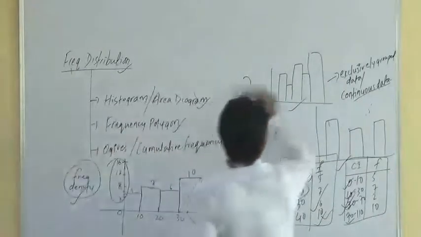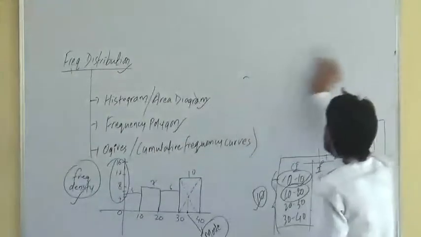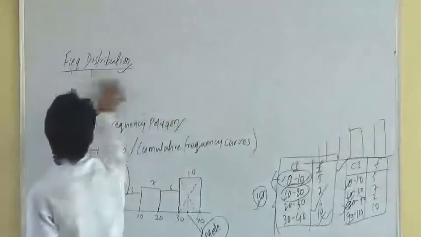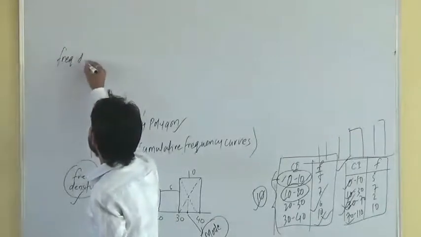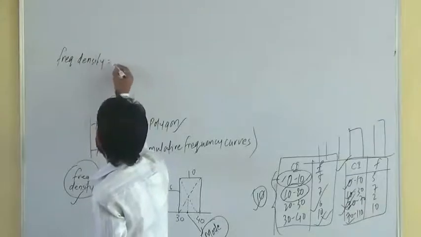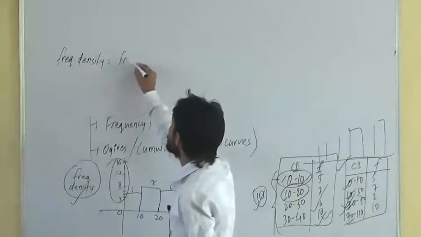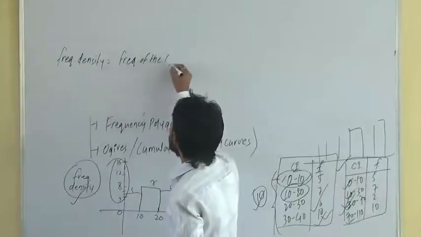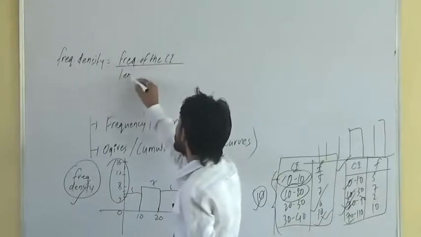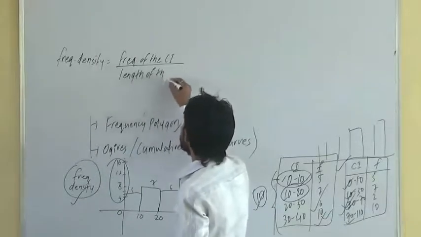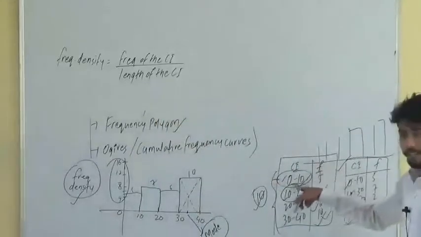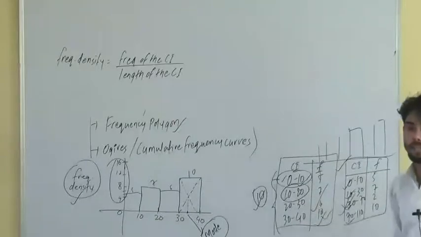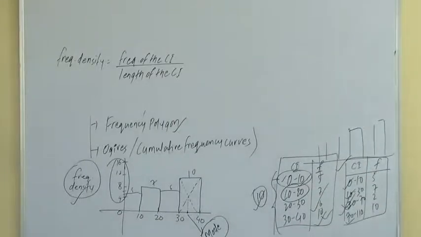Frequency density is calculated by using the formula frequency of the class interval by length of the class interval. Length or width means the same thing. Your length of the class interval is 10, here also 10. Length or width means the same thing here. So frequency density is calculated by using the formula frequency of the class interval by length of the class interval.